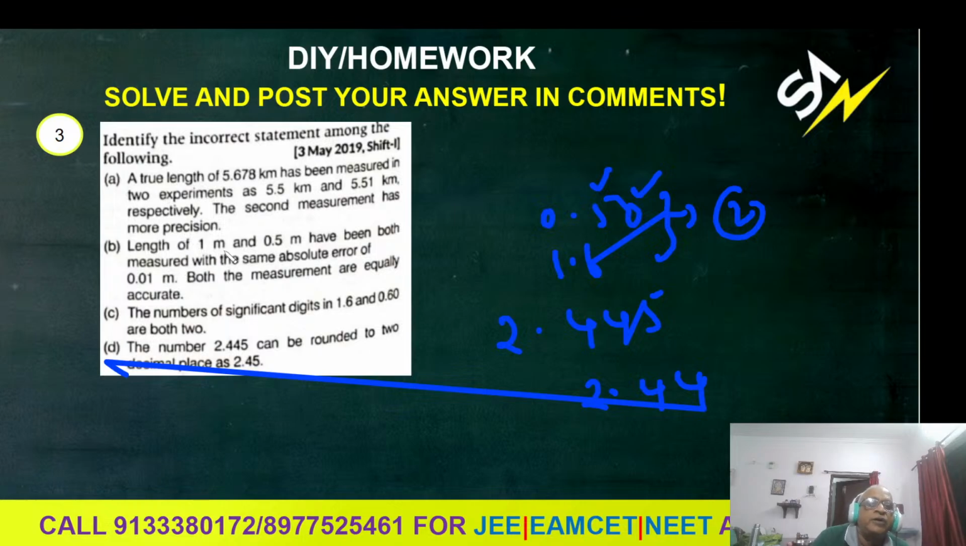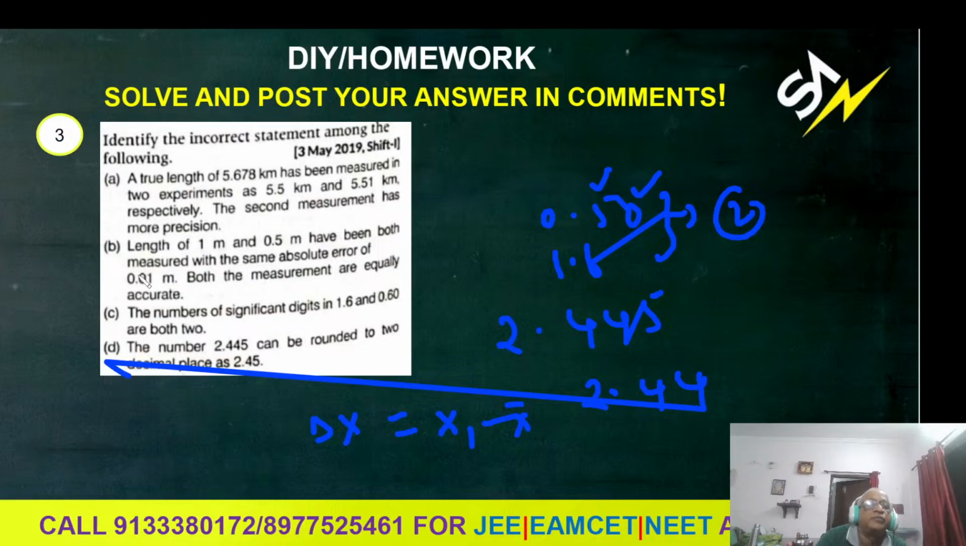B is also, he told, length 1 meter and 0.5 meters have been both measured with the same absolute error. What is absolute error? Absolute error is nothing but delta x, which is equal to x1 minus x bar. That is this thing. So actually D is incorrect.